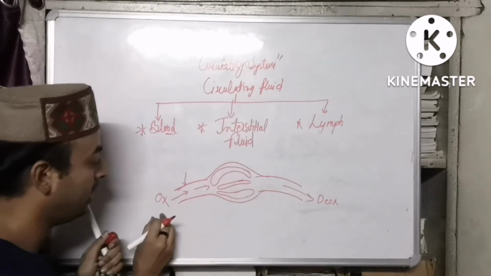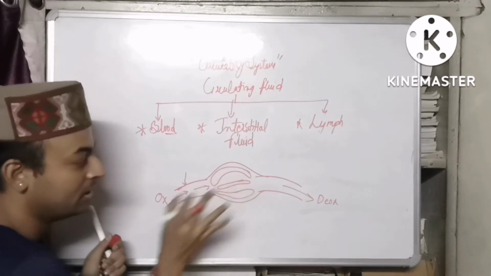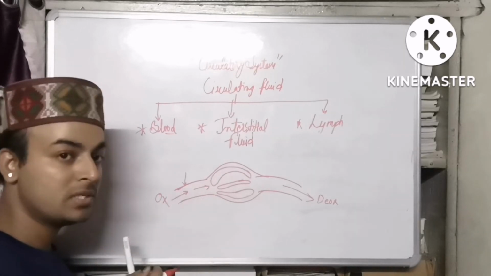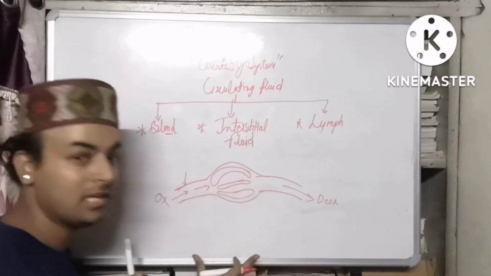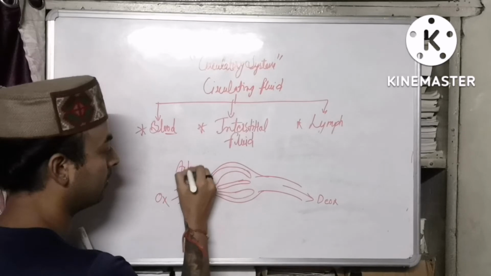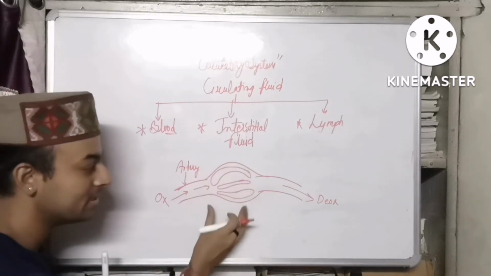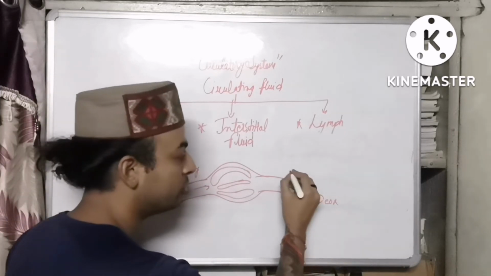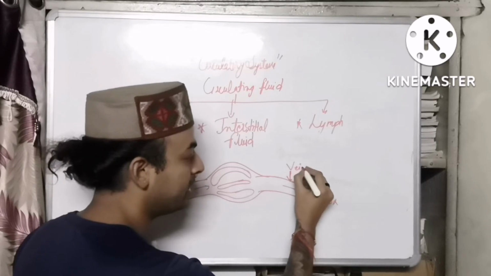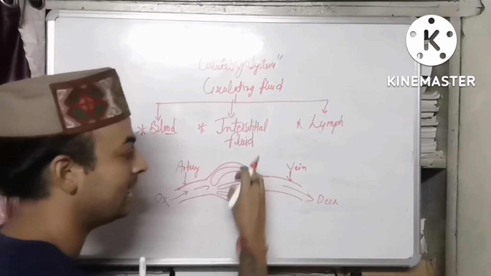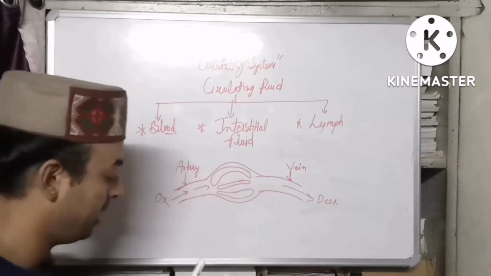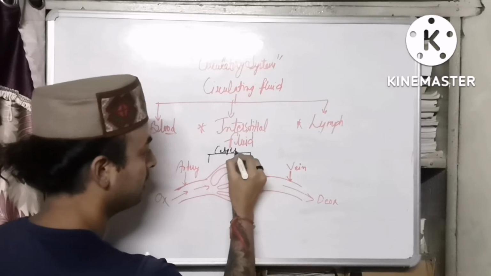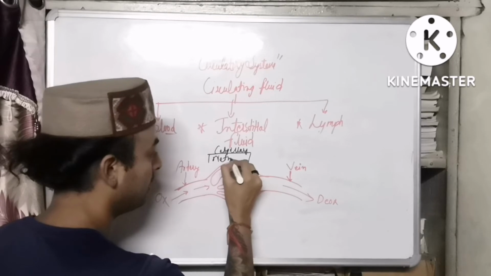What is happening here? Blood is being carried out into the network here. So this will be a distributing vessel. Why is it distributing? Because it is distributing the blood into this capillary network. So this is the artery. Whereas when the blood is deoxygenated here, the blood will pass through this system. So that means here a vein should be there. This is a vein. What is happening? Vein is collecting the blood from this capillary network. And as I already said, this is a capillary network.